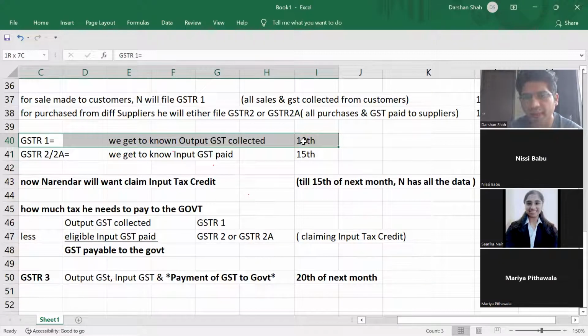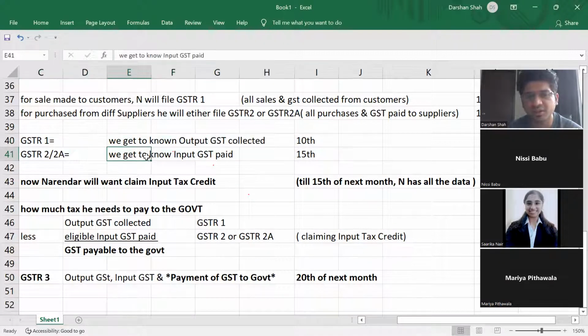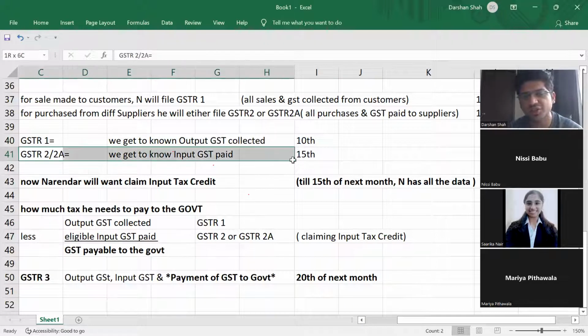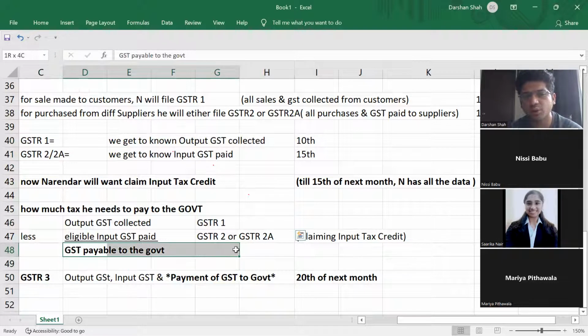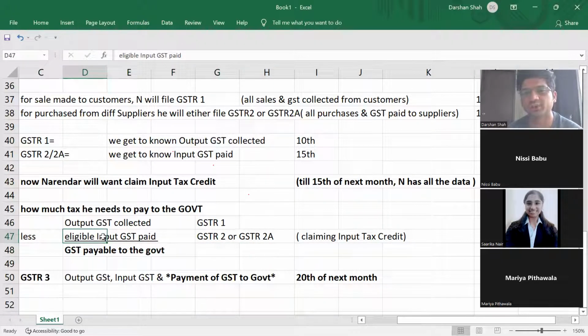Your GSTR1 will be blank. You're only purchasing in that month, so you'll only file GSTR2, and your GSTR3 will also be blank. Why? Because there is no GSTR1. This amount is zero, right? So only input GST will be shown in your returns in that particular month.